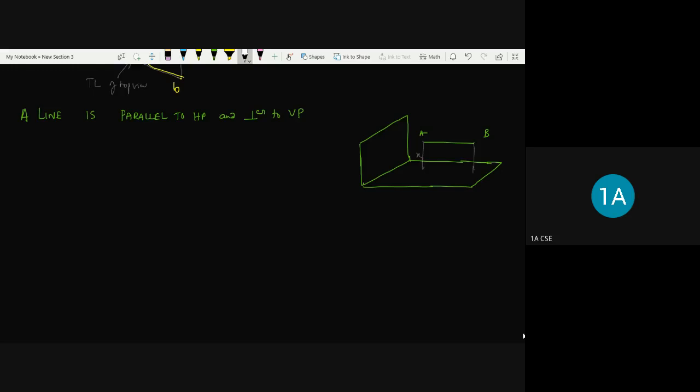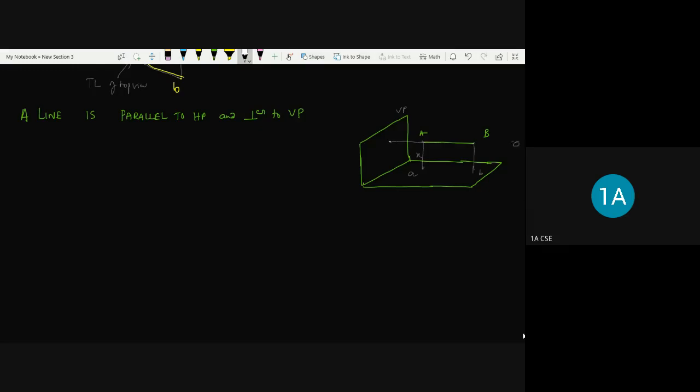So here the A and B both are at the same distance. And if you project this line onto the vertical plane, A and B, both projections will be at one point. That is, B and A coincides when it is perpendicular to the vertical plane. A and B coincides.